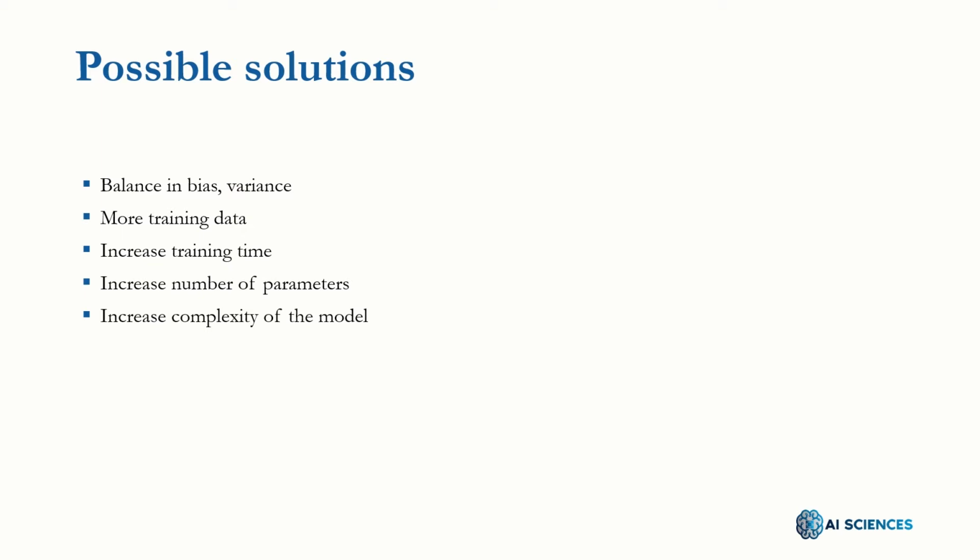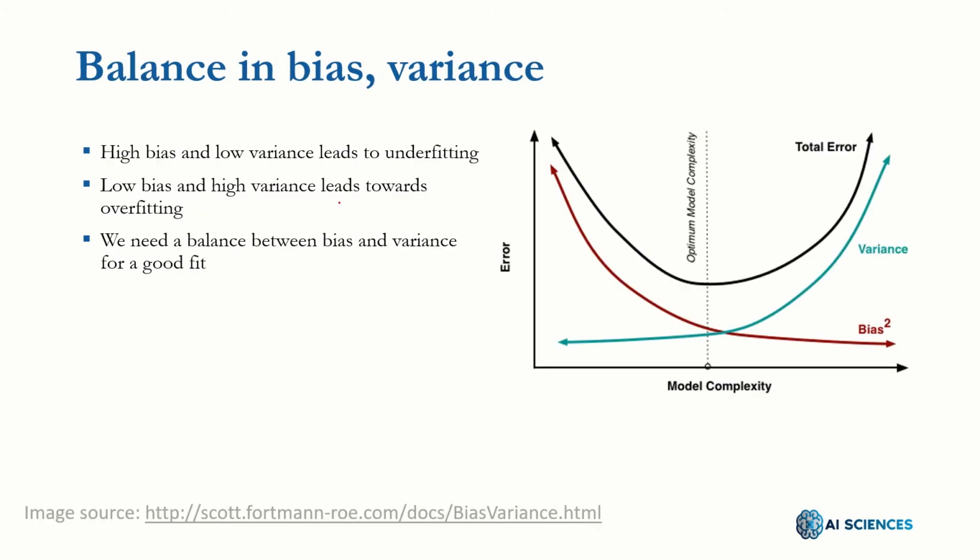Now let's see what the possible solutions would be. Here is the list of solutions which could be used to avoid underfitting or to recover from a situation where we are in underfitting. First of all is balance in bias and variance. I will explain all of them in detail; we are just naming them here. More training data, increase training time, increase number of parameters, increase complexity of the model. These could be the possible solutions for underfitting. Let's see them one by one.